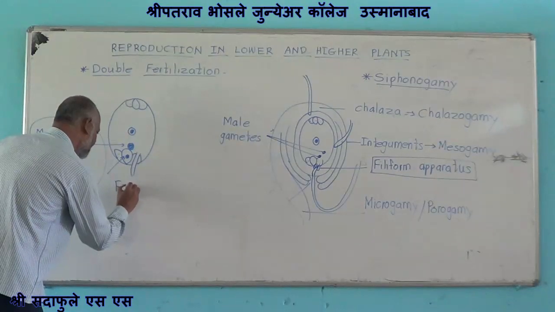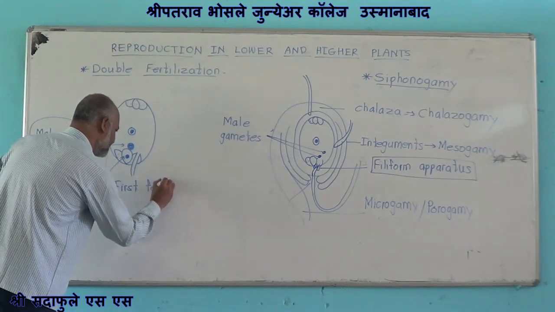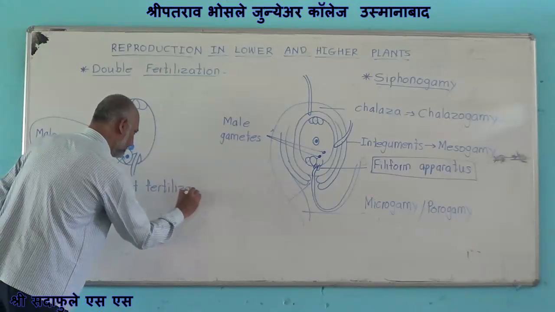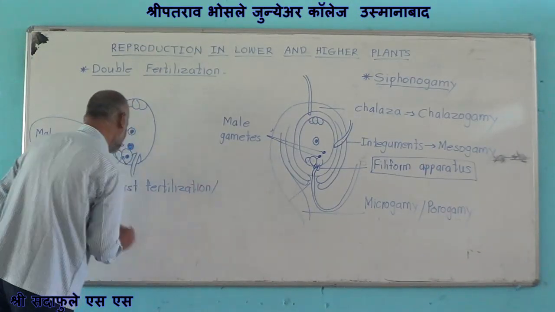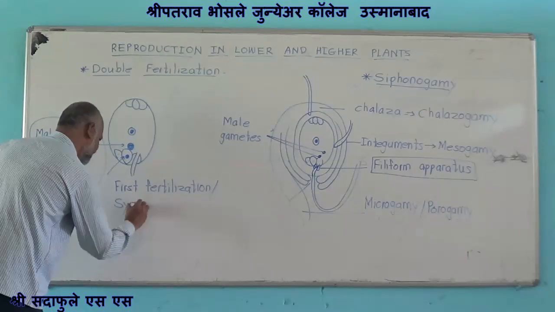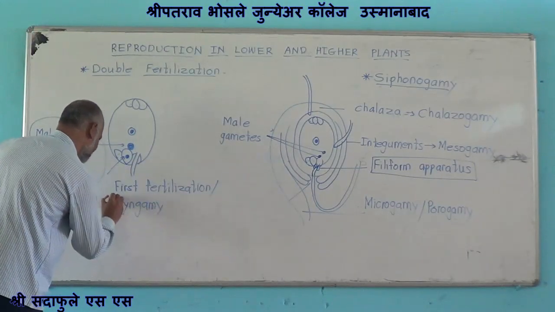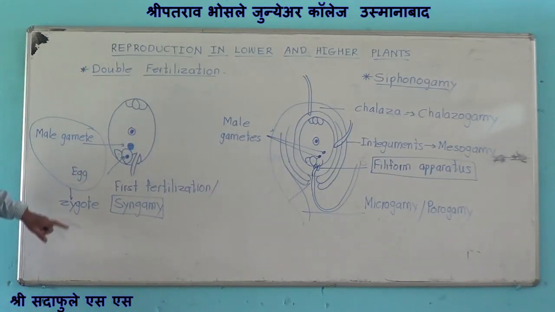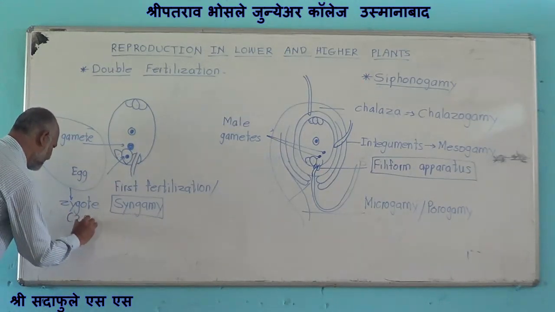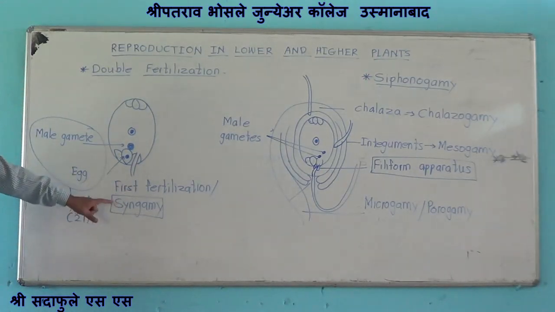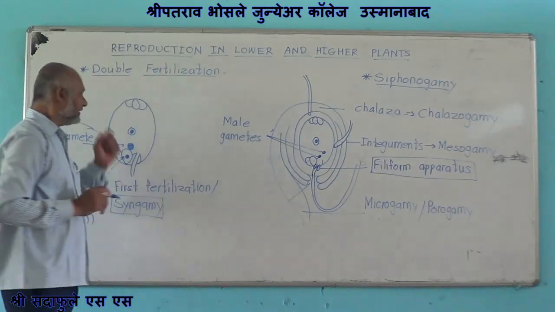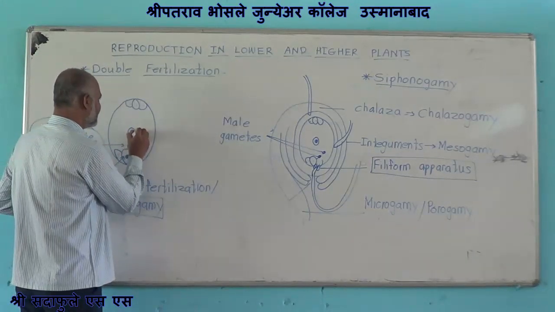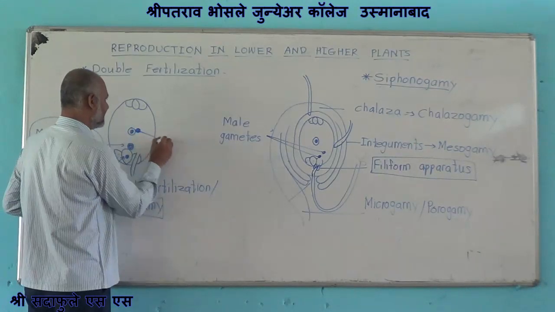is termed as fertilization, first fertilization, or it is also termed as syngamy. One of the male gametes fuses with the egg or female gamete to form a diploid zygote, and this process is termed as first fertilization or syngamy. The remaining male gamete fuses with,